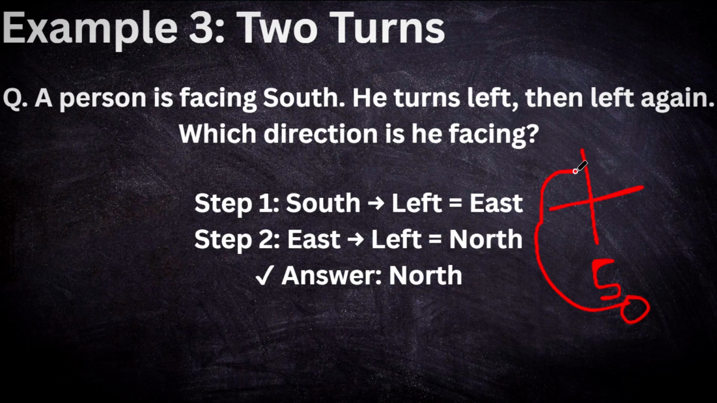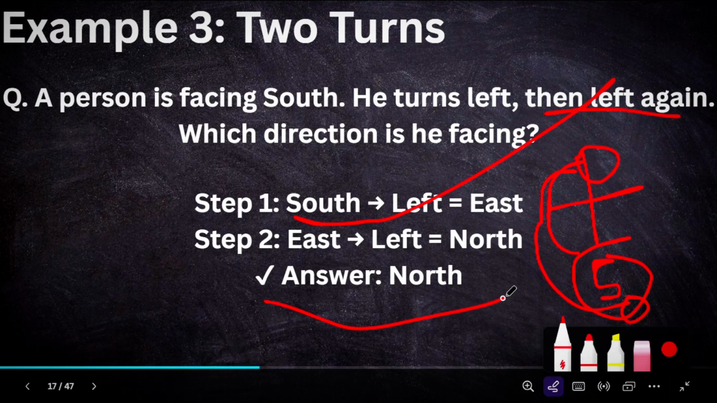North is the direction he is facing, because the person was facing south. The person was facing the south direction. He turns left. Which direction is left? Here is his left direction. And again left. So which direction is he facing? Now here is the north direction. First the person was facing south, and after turning left the first direction was east. But then again left, so the direction is north. So the direction he is facing is north.